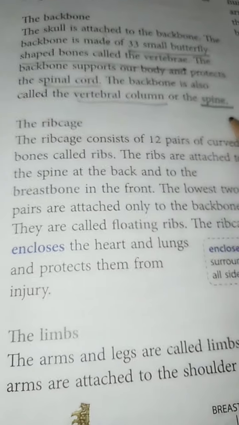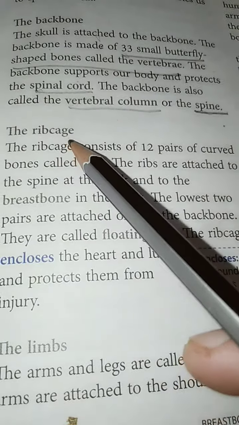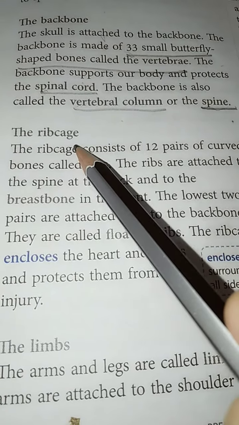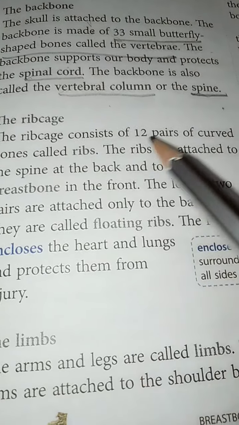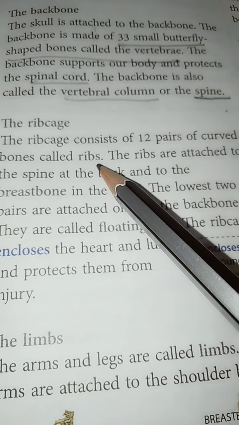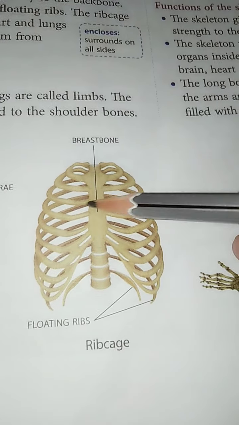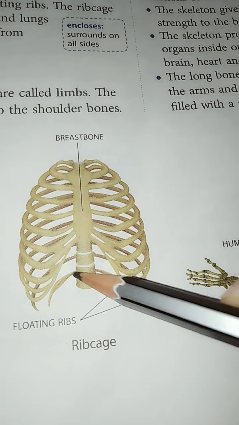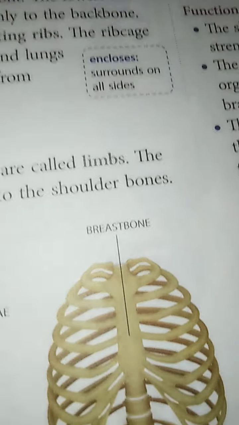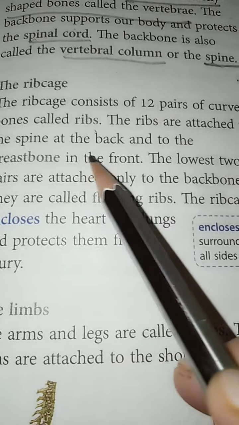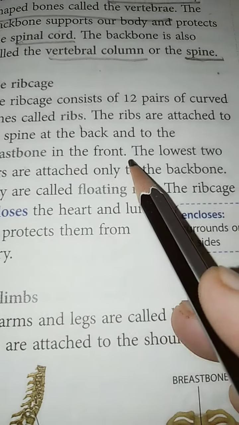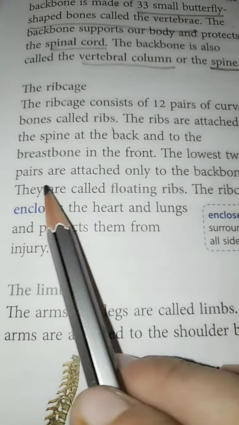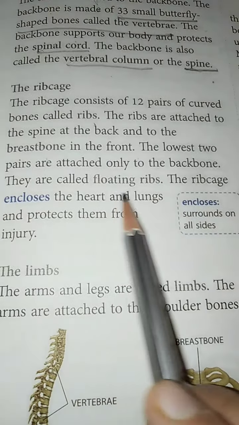Now next is the rib cage. The rib cage consists of 12 pairs of curved bones called ribs. In this diagram, you can see the rib cage. This is called the breastbone. These are the floating ribs. The downward ribs can move. The ribs are attached to the backbone at the back and to the breastbone in the front. The lower two pairs are attached only to the backbone. They are called floating ribs.